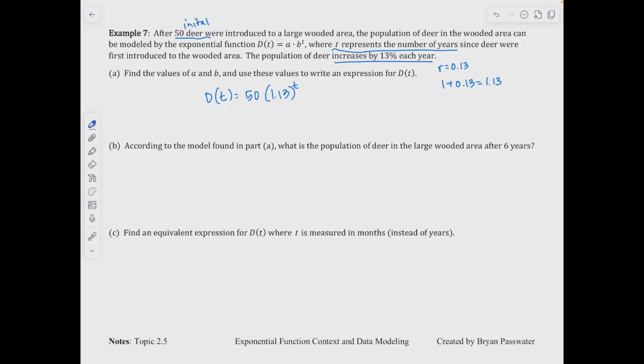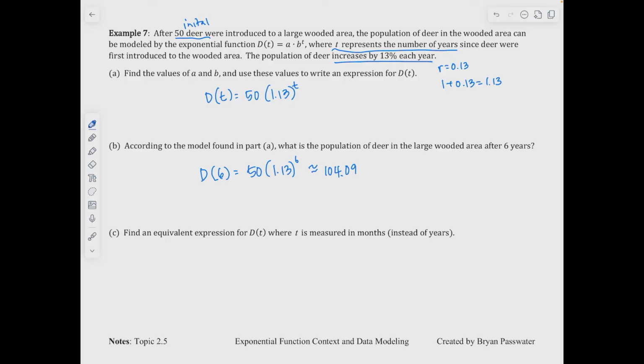For letter D, according to the model, what is the population after 6 years? So we want to find what d of 6 is. So 50 times 1.13 to the 6th power. So if I do that correctly, it's 104.09.